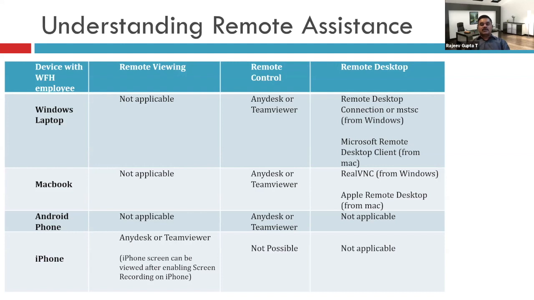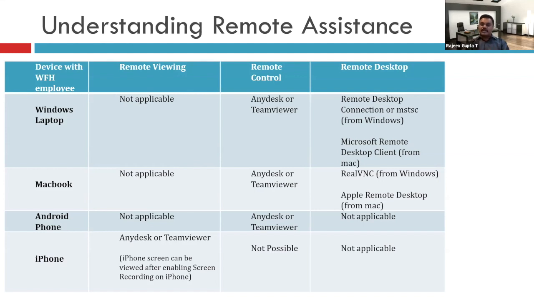And if support is being given from a MacBook, then the Microsoft Remote Desktop client is to be used. Second is the case vice versa: the person who is being supported is having a MacBook, and the person who is giving support is having Windows. Then there is Real VNC. You need not remember everything because I'll be sharing this PowerPoint with you. And if support is being given from Apple to Apple, there is an application called Apple Remote Desktop. But if only remote control is being given, not remote desktop, then definitely AnyDesk or TeamViewer should be used.